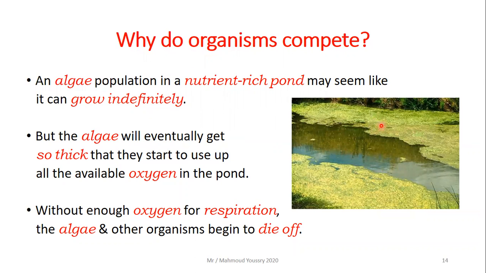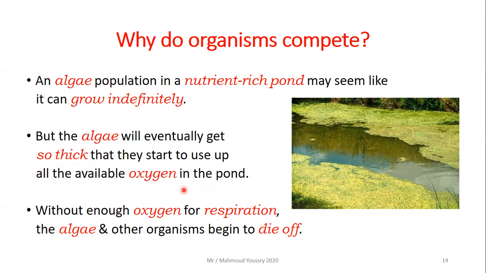The algae, the green stuff on the surface, may seem like it can grow indefinitely, but this is not true. The algae will eventually get so thick, they will grow to cover all the surface of the water and will start to use up all the available oxygen in the water of the pond.